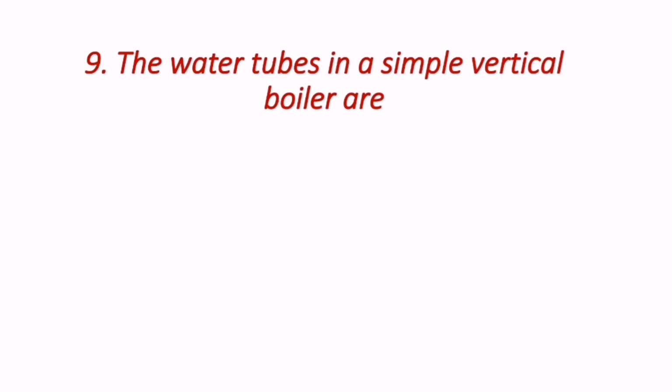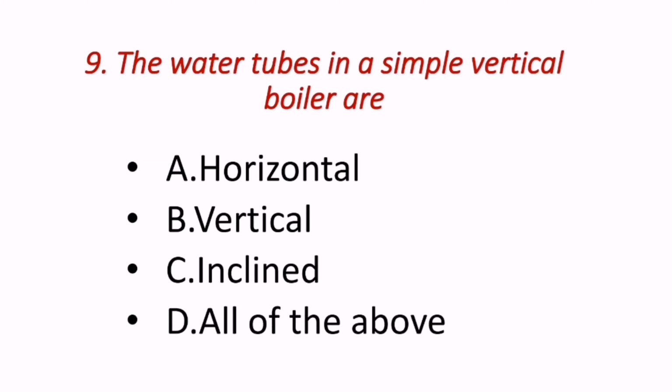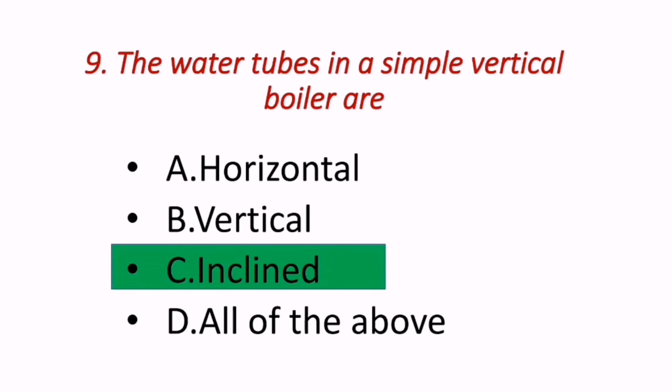Next question reads, the water tubes in a simple vertical boiler are. Don't get confused when it is called a simple boiler. Hence the answer is inclined. The water tubes in simple vertical boiler are inclined in structure.